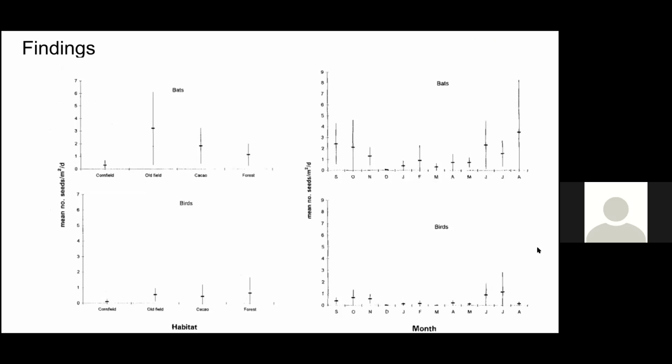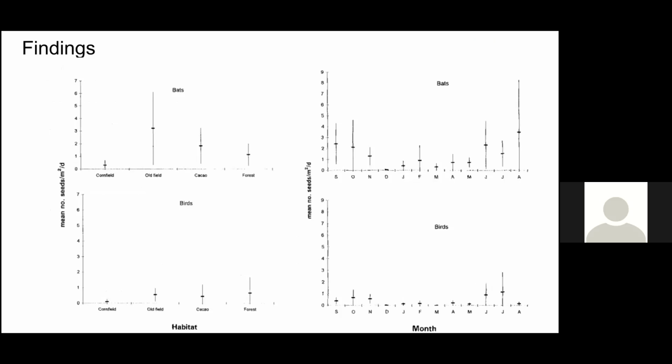These graphs display the findings. And just by taking a quick glance at the graphs, we can clearly see how there were many more seeds dispersed by the bats as compared to the birds if we look at the top 2 graphs compared to the bottom 2 graphs. But more specifically, 79% of the seeds were dispersed by the bats and 20% of the total seeds were dispersed by the birds.